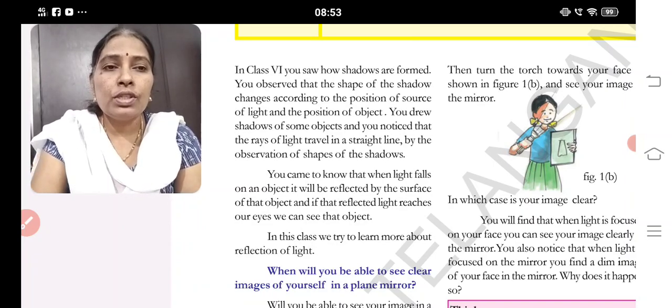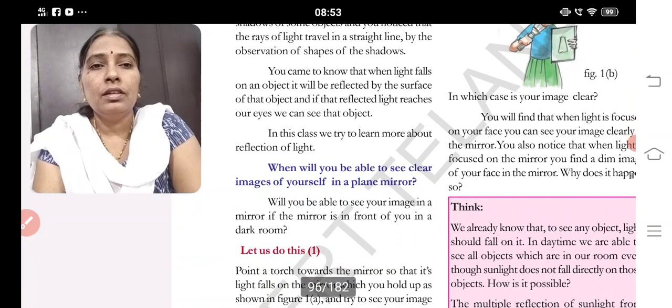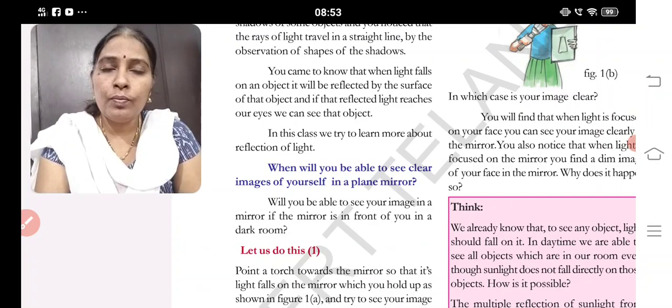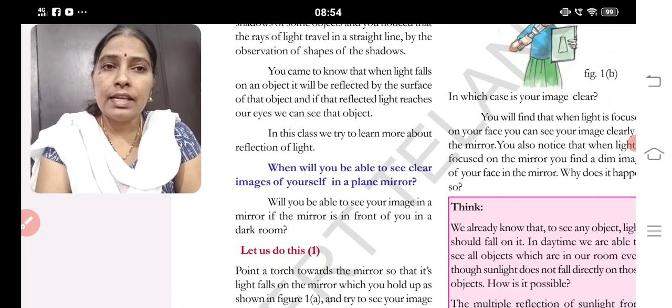When will you be able to see a clear image of yourself in a plain mirror? Will you be able to see your image in a mirror if the mirror is in front of you in a dark room? No. If light falls on my face, then it reflects, and only then can I see.